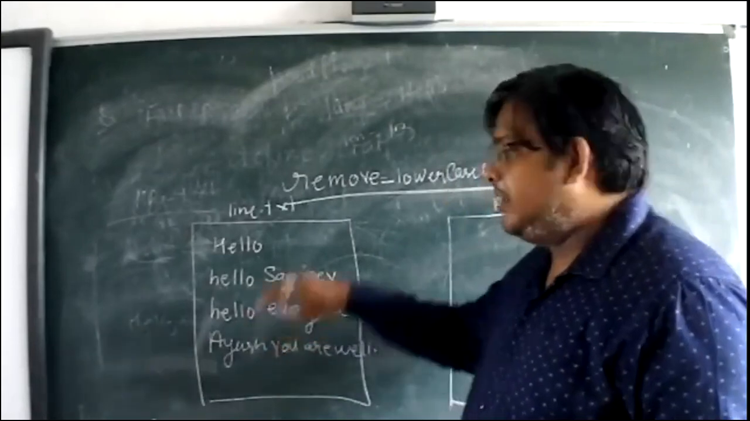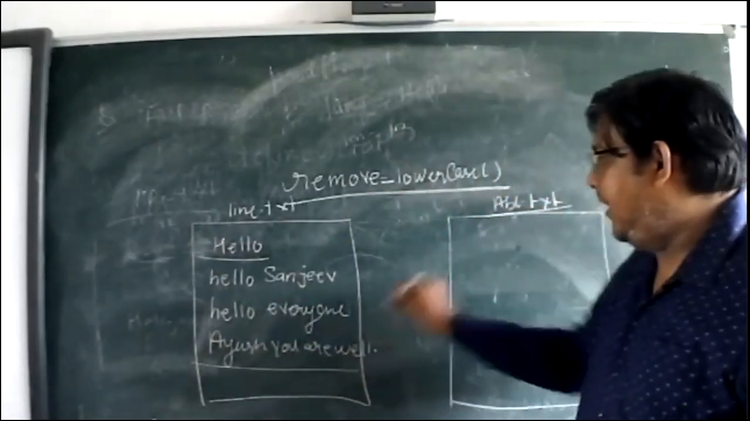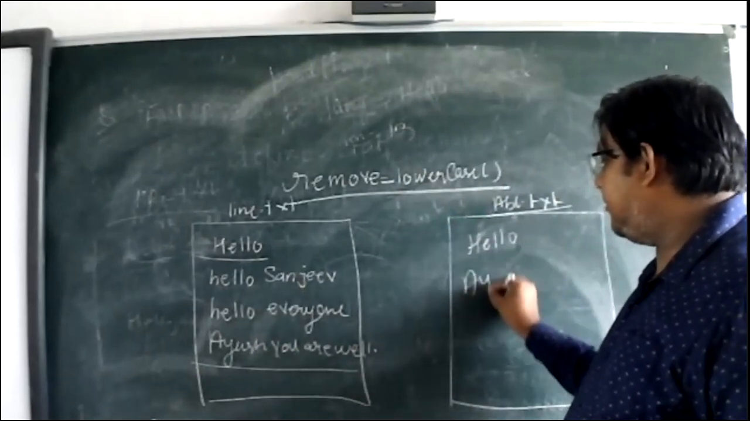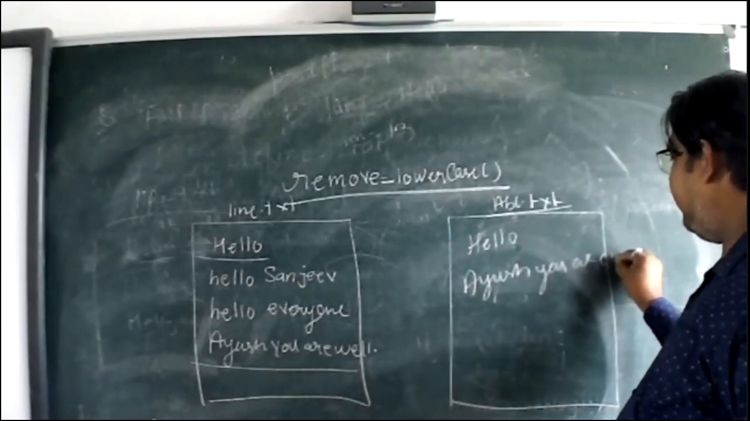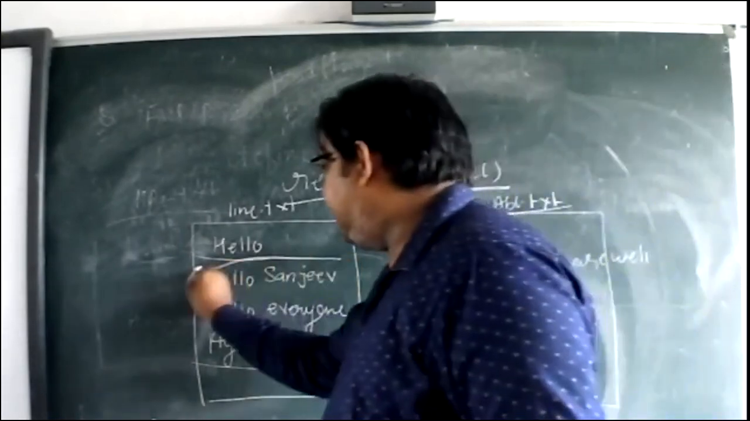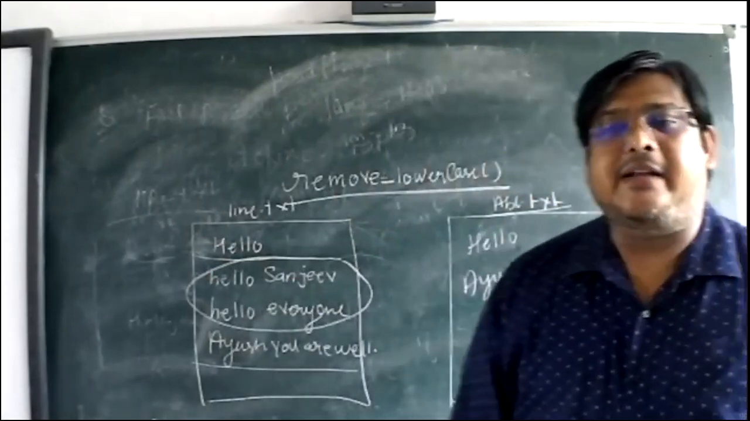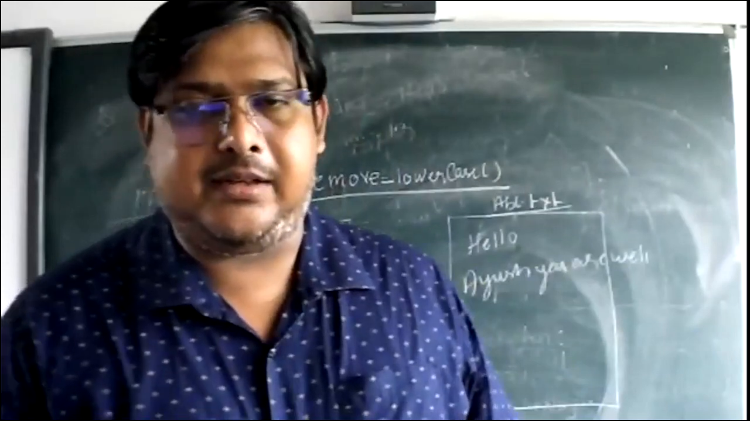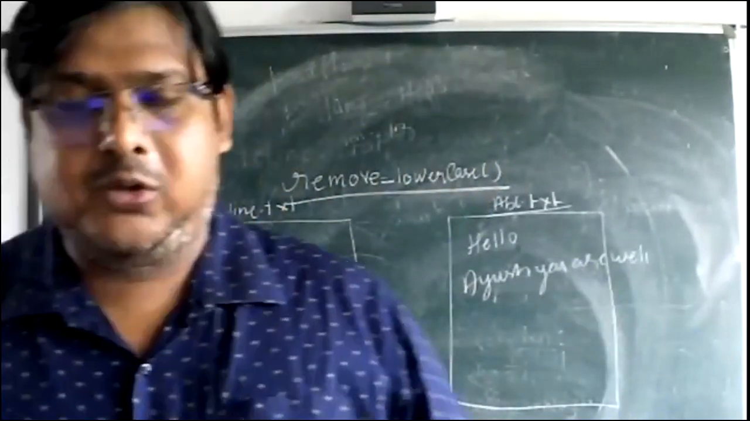That means in this file, Hello will come and Ayush will come. Hello, Ayush. You are welcome. And this one will not come. Why will this one not come? Because it is given such type of lines that do not start with a lowercase letter. So we have to make this one. How we will do? Look.